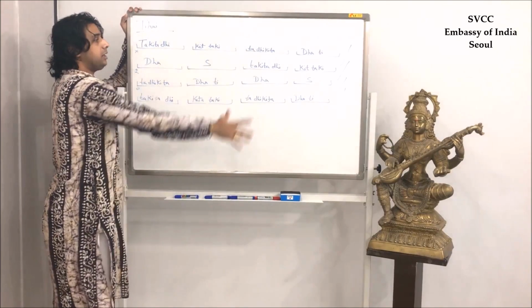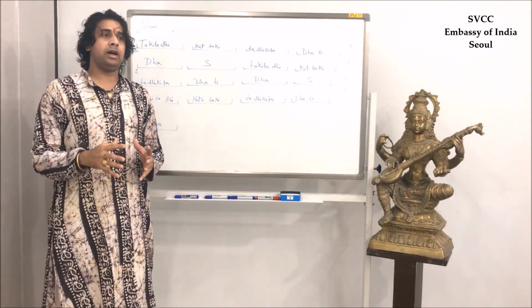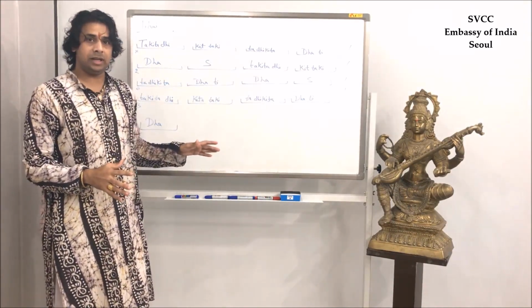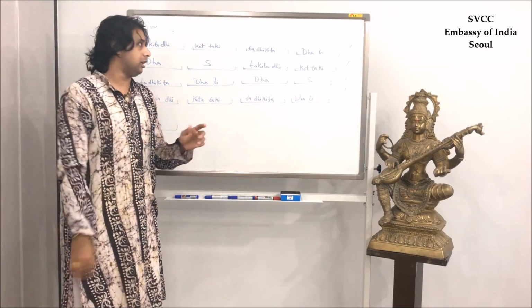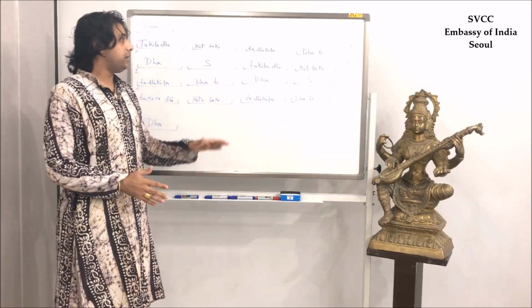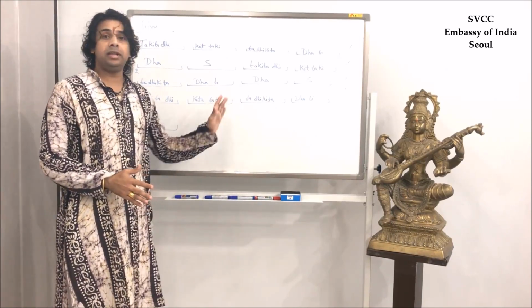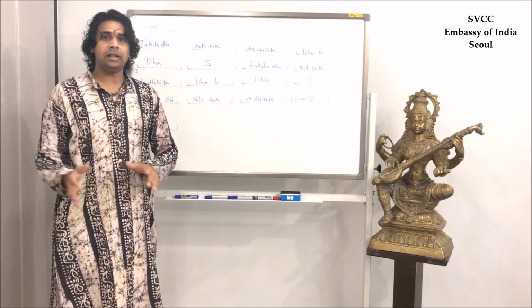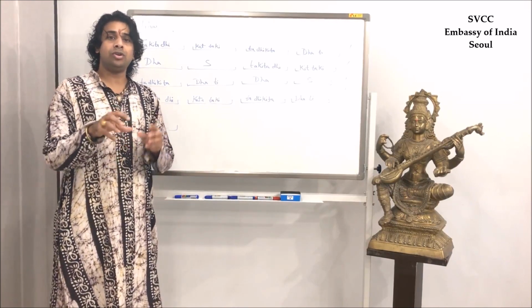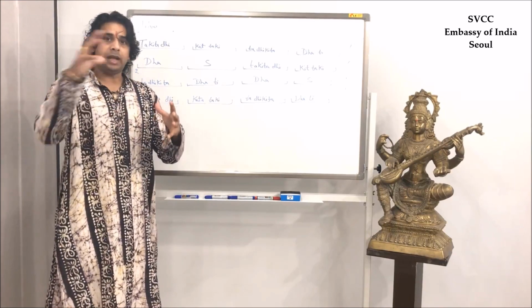Okay, so it's coming in the time circle. Whatever you are learning, the most important thing is to check that everything is coming in the time circle of Teen Tal, because we are doing a 16 beat time circle. So we keep following that time circle. Whatever is coming in these sessions is coming in Teen Tal only. If we move to another tal, then the time circle will change and the compositions will also come in the same time circle.